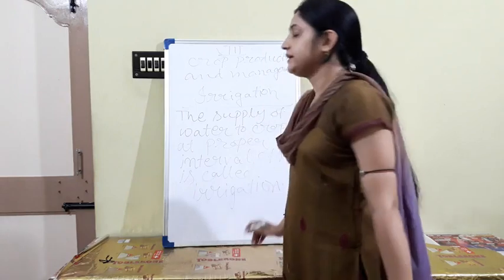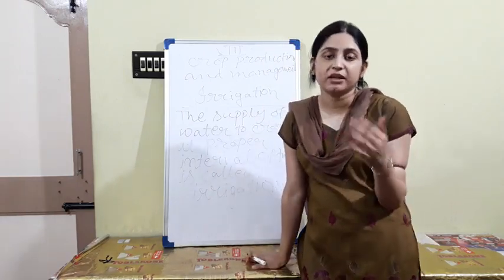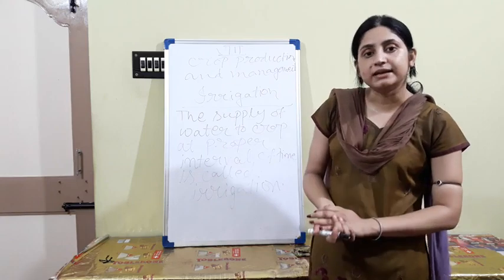Okay, that is called irrigation, the proper interval of time when you supply the water to the crops or to your fields.